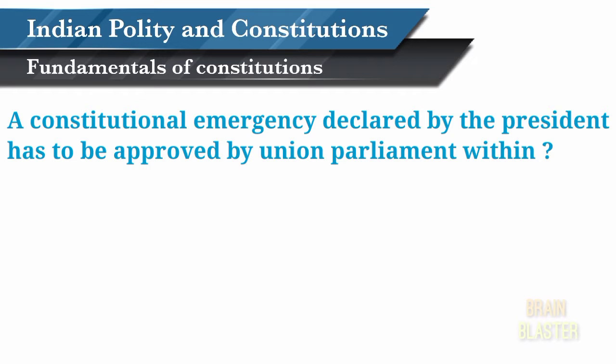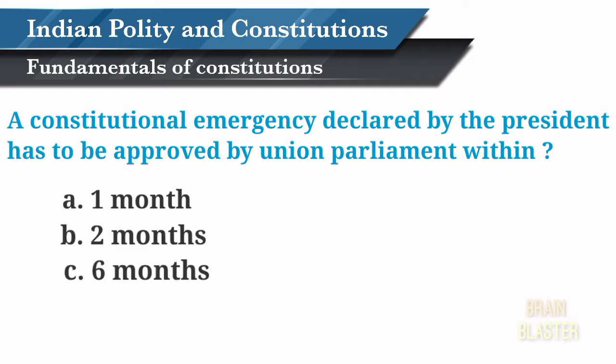A constitutional emergency declared by the President has to be approved by Union Parliament within 1 month, 2 months, 6 months or 1 year. The correct answer is 2 months.